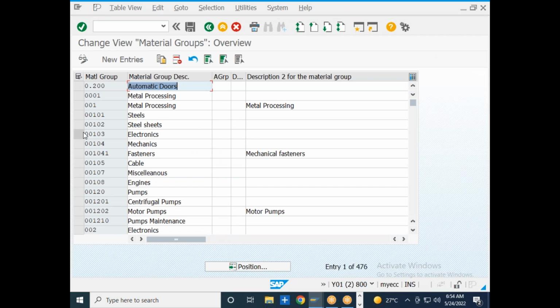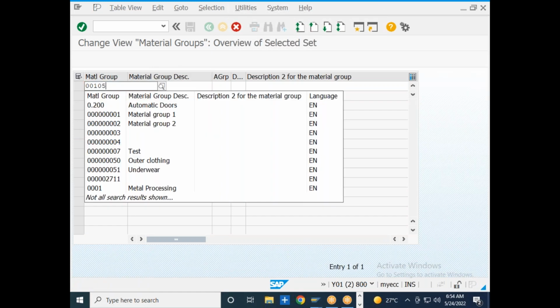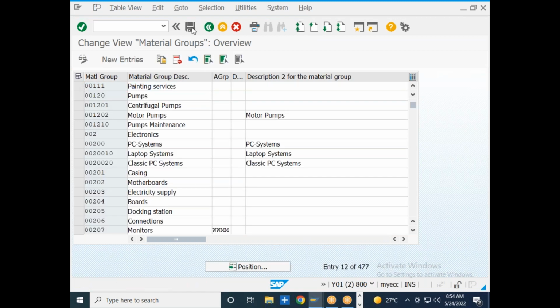Let us say I will select any one of the groups and I will try to name this particular group as painting services. So it is already there. Let me try to create 11. So I can save it and I can select it over here.